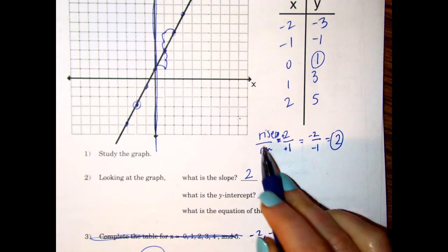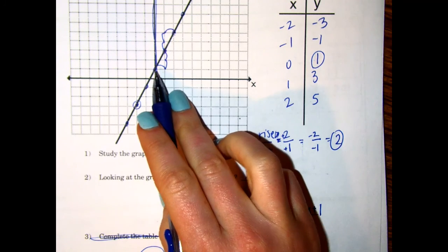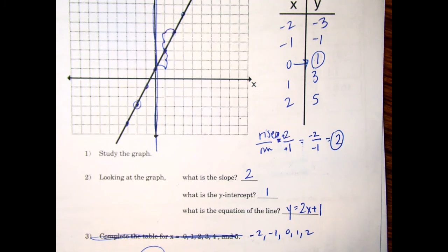So make sure to use your rise over run. Make sure to look for your y-intercept on the graph and in your table. And that's all I got.